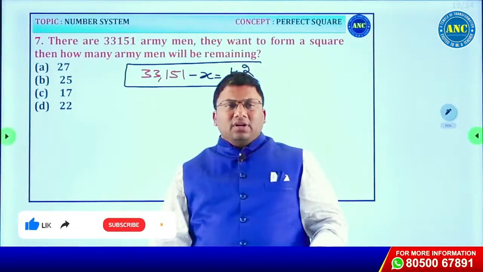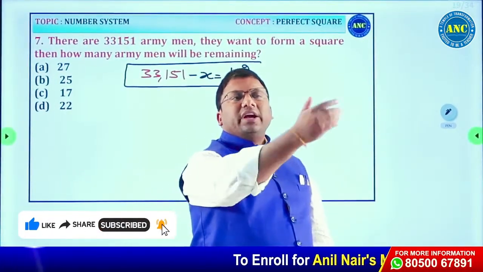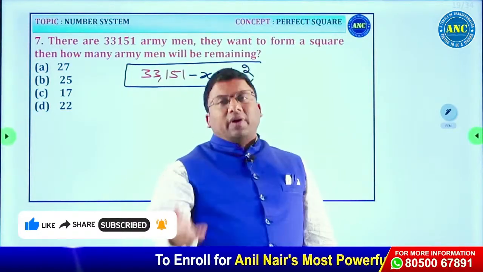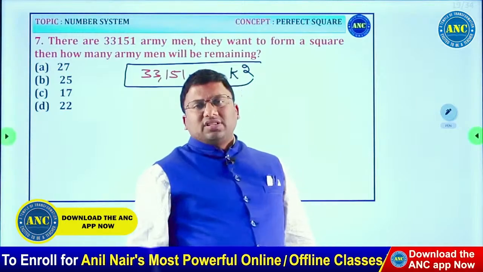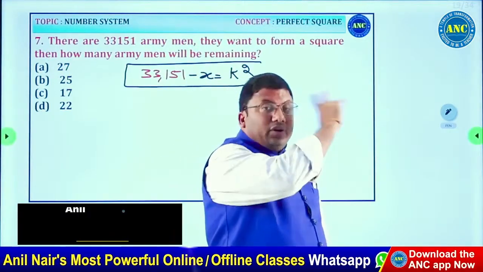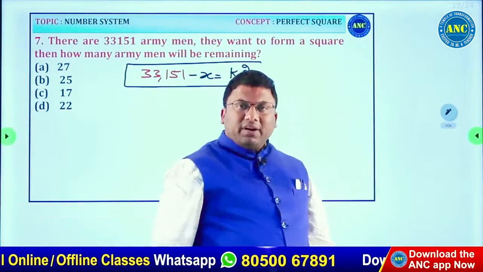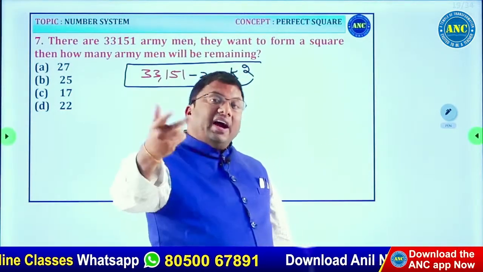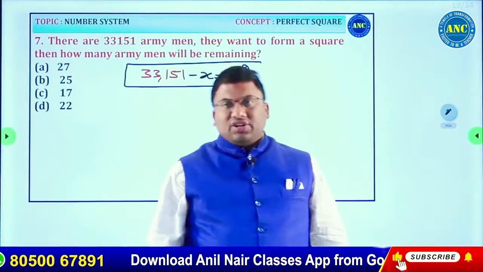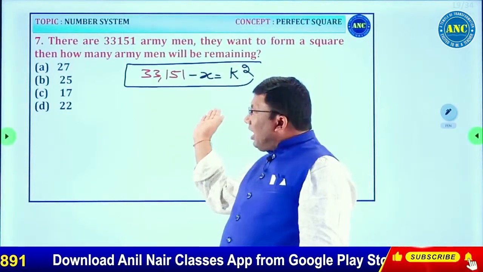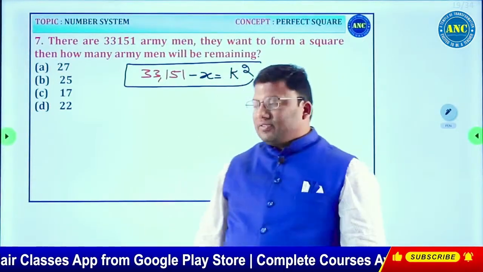Suppose, for example, 11 people are sitting in the class. I want them to form a square. What is the least number of people that should be subtracted? 11 minus 2 is 9. How many should be separated so that I get a perfect square? How many should I add to get a perfect square? 11 plus 5 is 16. So either addition based questions or subtraction based questions will be given.